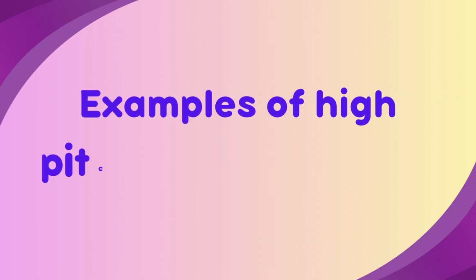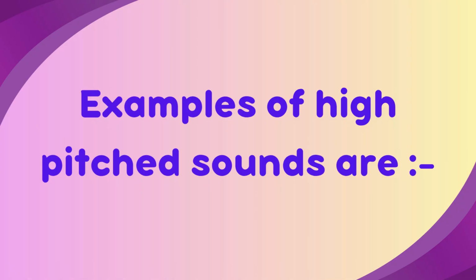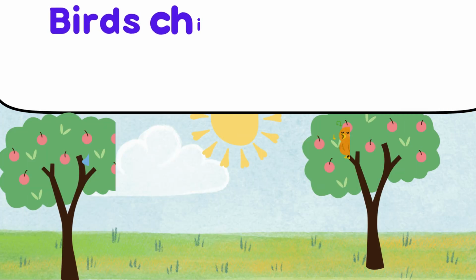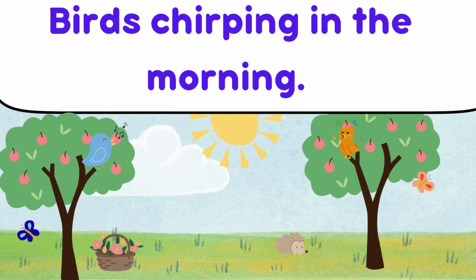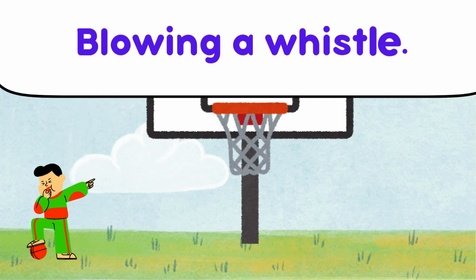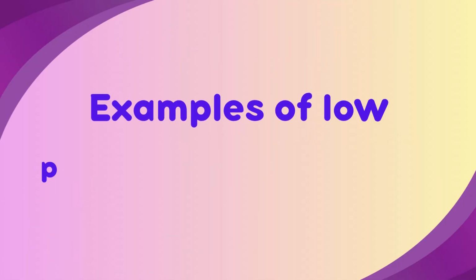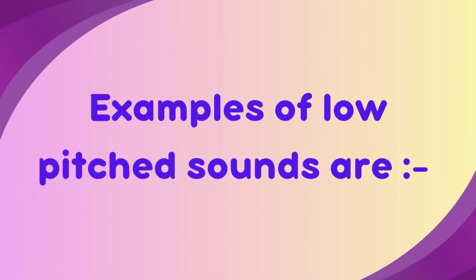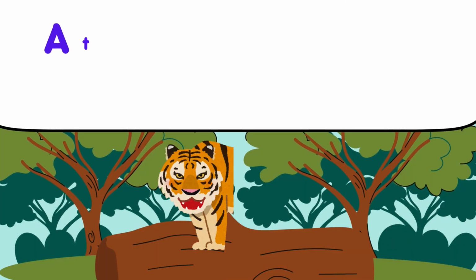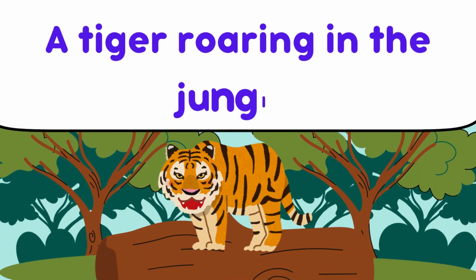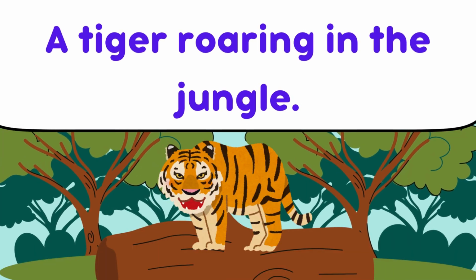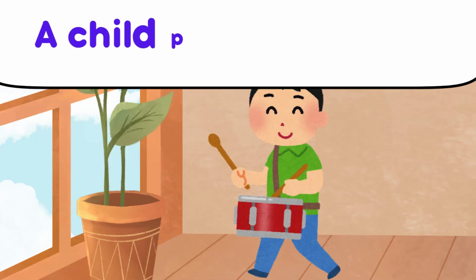Examples of high-pitched sounds are birds chirping in the morning, blowing a whistle. Examples of low-pitched sounds are a tiger roaring in the jungle, a child playing a drum.